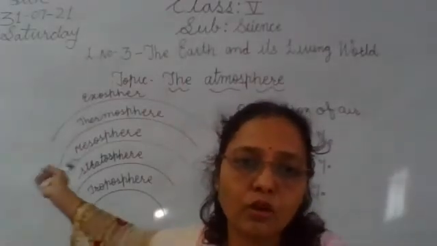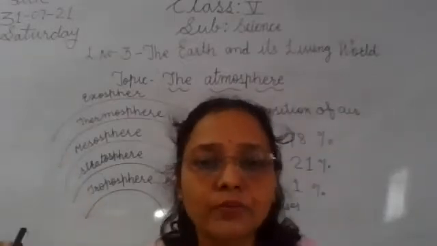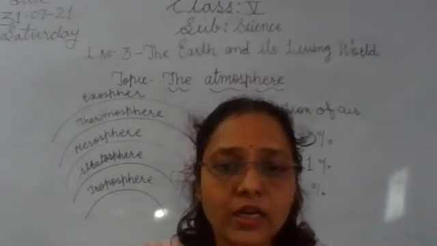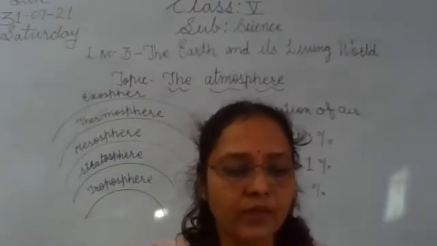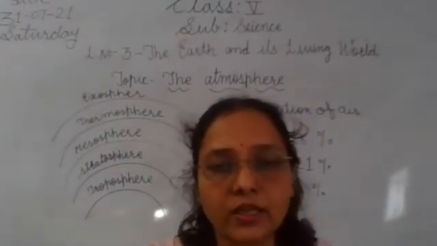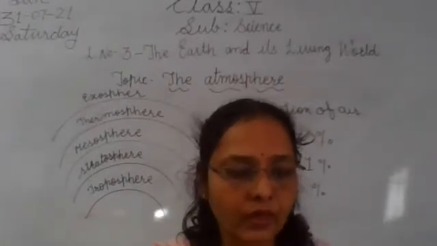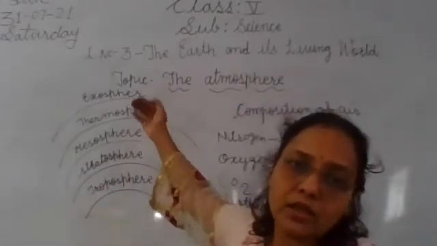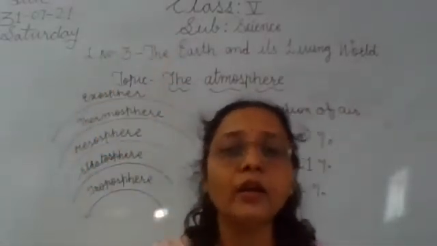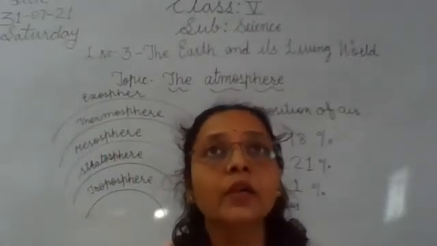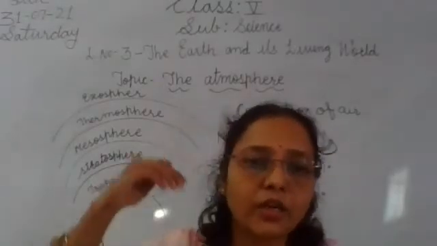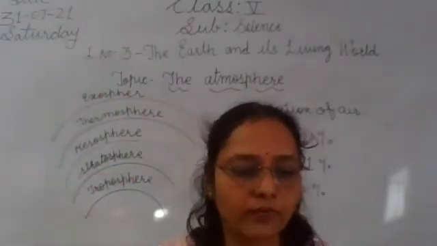As we go higher up in the troposphere, it becomes cooler. जैसे से हम लोग ऊपर जाते, the air becomes cooler and cooler. That we find on the hill stations, all the mountain areas.